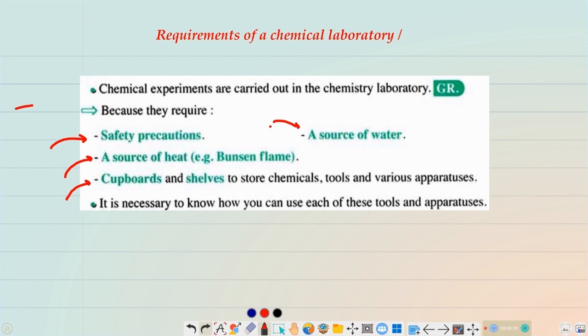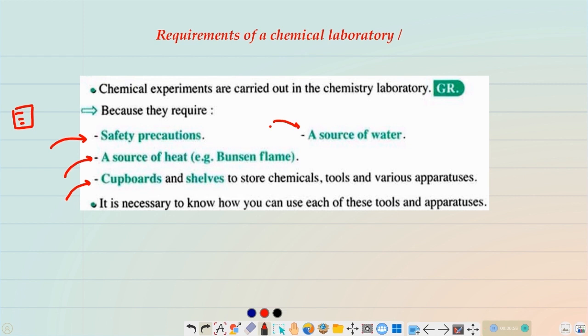This is a label attached on the wall, maybe on the door, telling you what to do if acid gets on your coat, or if something is dropped, or if there's a fire. These are the precautions that must exist in any chemical laboratory.